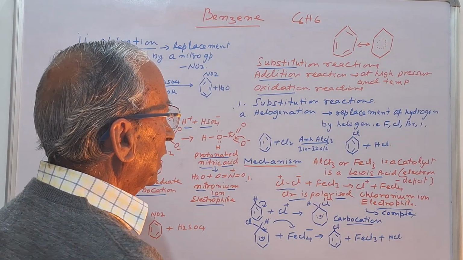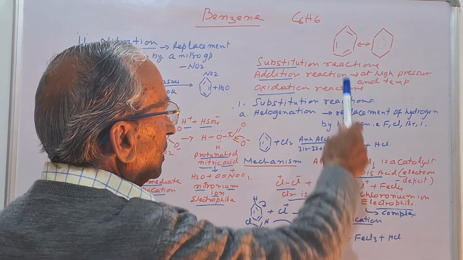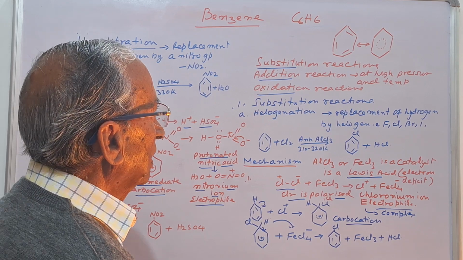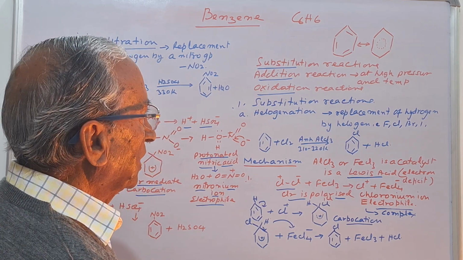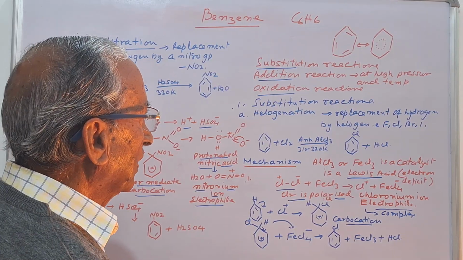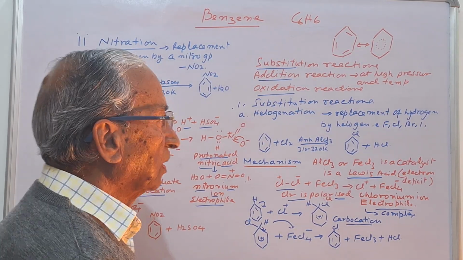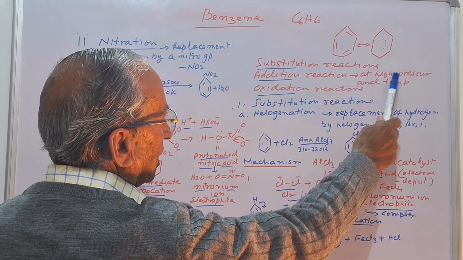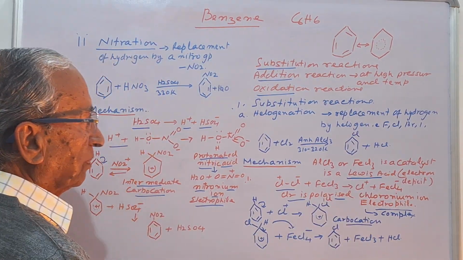If we talk about benzene, this double bond is there, but unlike alkenes, it does not decolorize bromine water, KMnO4 and alkaline KMnO4. But addition reactions occur at high pressure and high temperature.